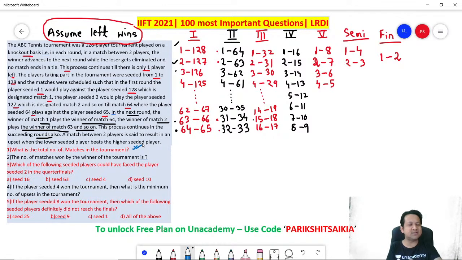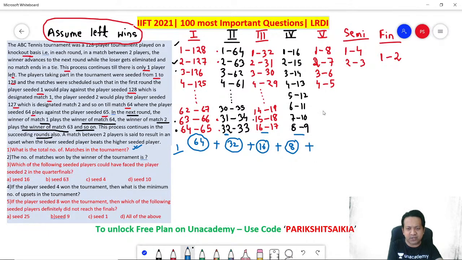Total number of matches in the tournament. So it's very easy. How will you find out? There are 2 ways of finding out. First way. In the first round, how many matches are there? 64 matches. Second round, how many matches? 32 matches. Third round, how many matches are there? 16 matches. Fourth round, how many matches are there? 8 matches.